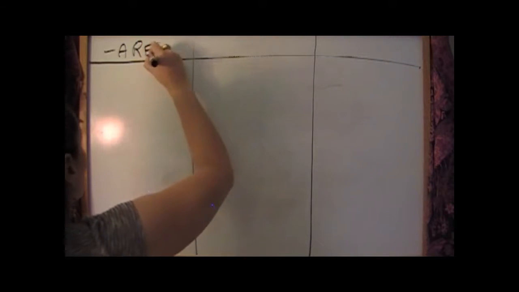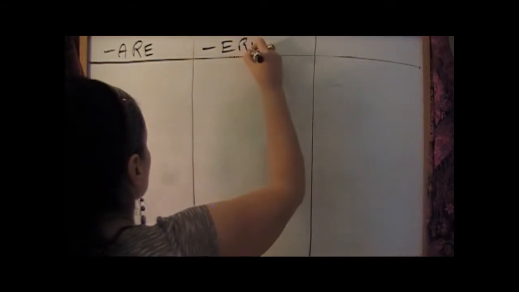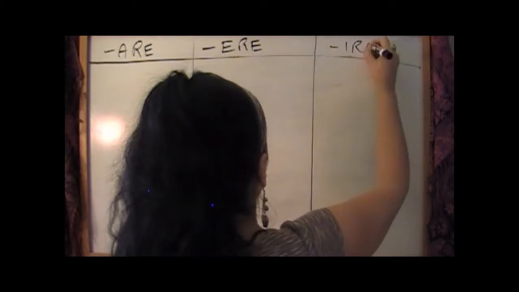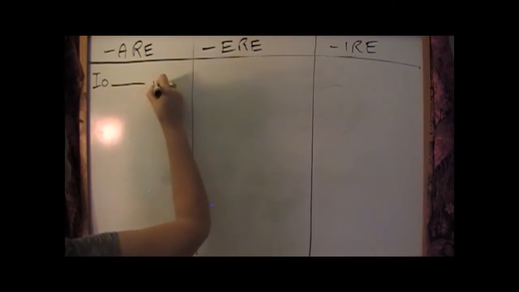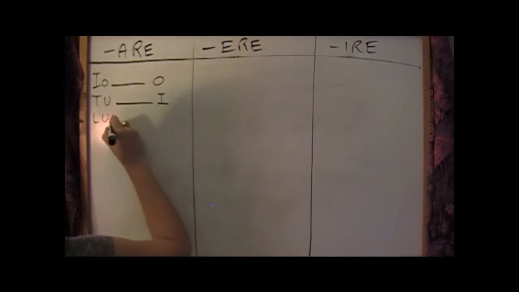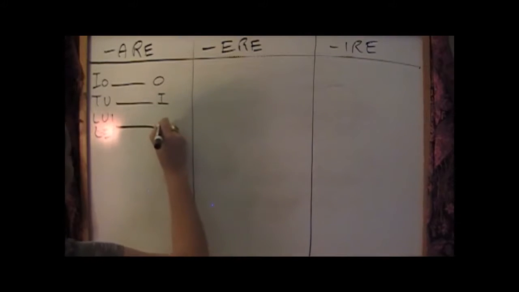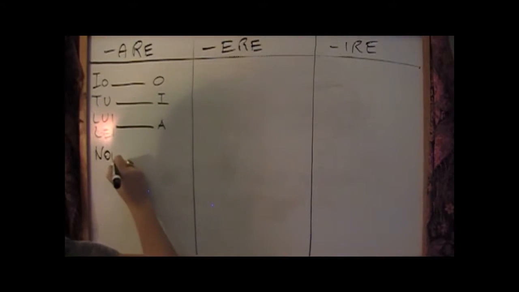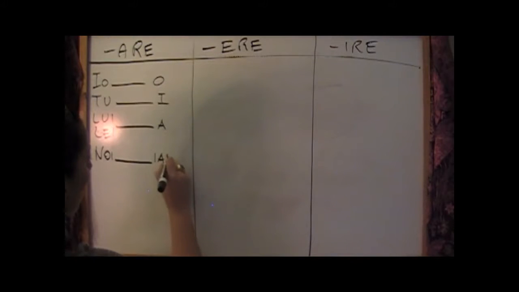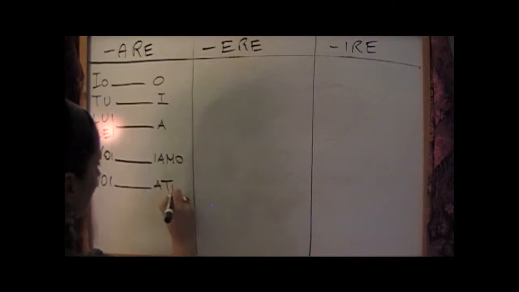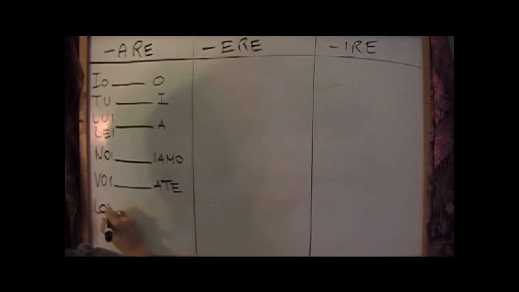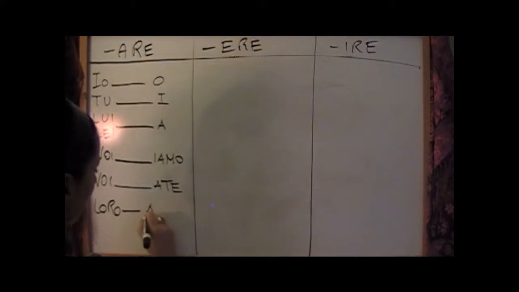So, are, ere, and ire. Just copy that and you're going to understand. Io ho. Tu hai. Lui, lei, ha. Noi abbiamo. Voi avete. Loro hanno.